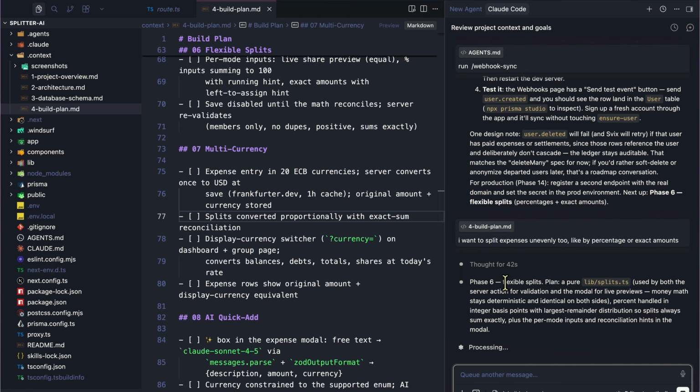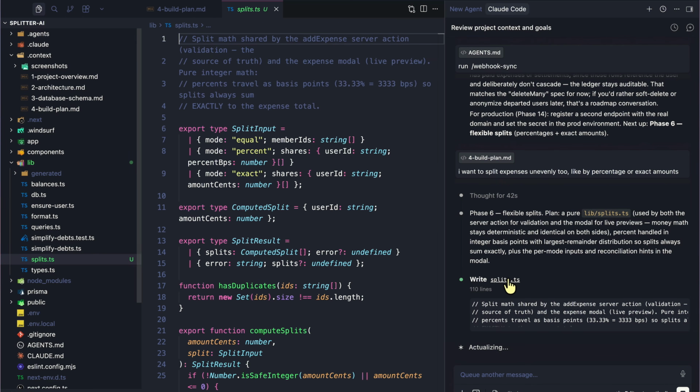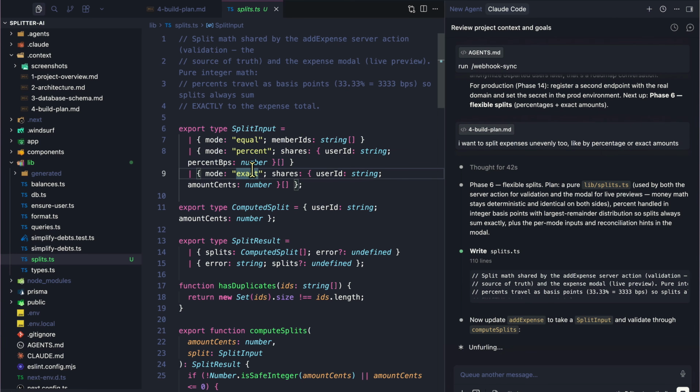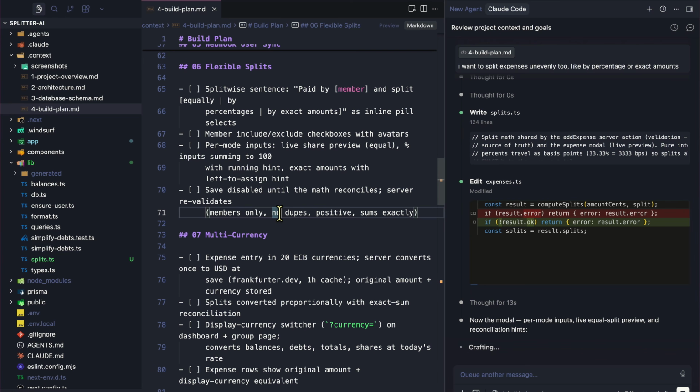So now instead of phase 6, it's flexible splits. It's literally creating a splits.ts file, which handles equal, percentage, and exact. Now we can add expense to take split input and validate to compute splits. So that's the flexible splits feature. But in this build plan as well, remember how this is a checklist for my plan? So you have to define all of that for yourself as well. And the model needs to also reflect that.